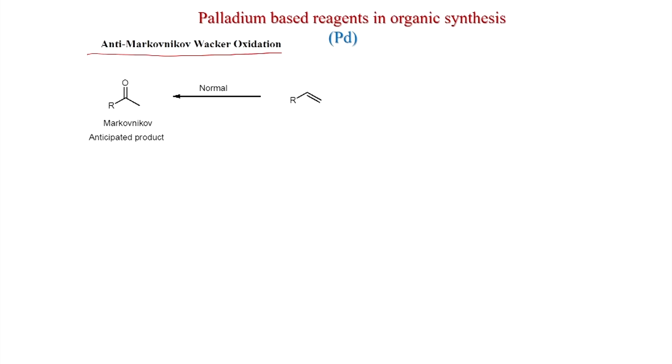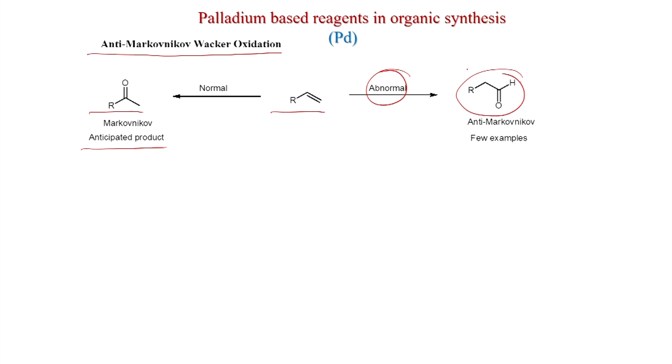So far we have seen that the Markovnikov addition happens, and if you have a terminal olefin you get the ketone. Now, we will see that if you have a terminal olefin, via anti-Markovnikov addition you get an aldehyde. Like this is the olefin, this is the Markovnikov product, the ketone, the normal one that we have seen. Now, in the abnormal cases you can get the aldehyde, that means the water attacks here, and this is the anti-Markovnikov, and a few examples are known.